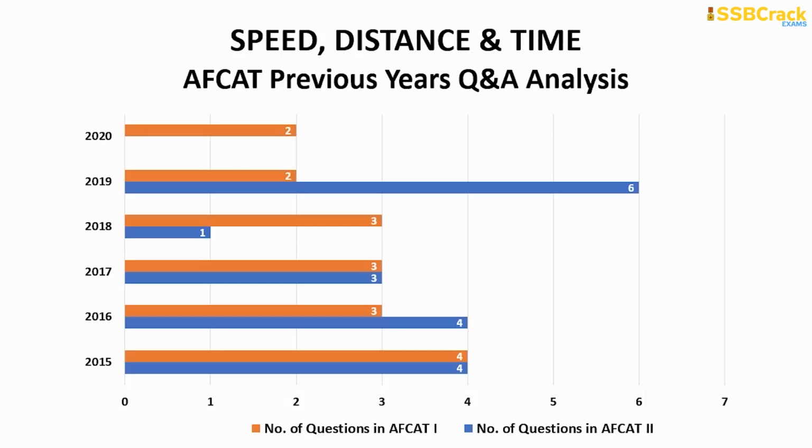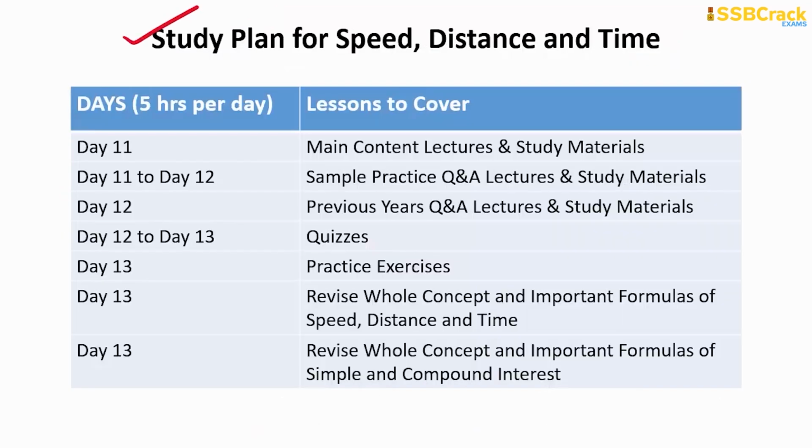Now moving on to the next topic, which is speed, distance and time. Speed, distance and time is the most important topic, as the maximum number of questions from this topic was 6, which came in the AFCAT 2019 paper, and the minimum was 1 only, which came in the AFCAT 2018 paper, okay? Now moving on to the study plan for speed, distance and time. It is a vast topic and many different types of questions can be formed based upon trains.